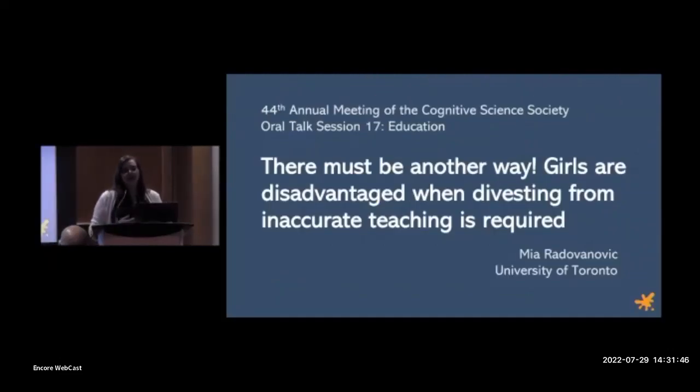So again, I'm going to present work I've done looking at gender differences in children's ability to detect inaccurate teaching. But before I start, I do want to note the dynamics that I discuss are likely relevant to transgender people, but I only discuss boys and girls because of the features of our sample.